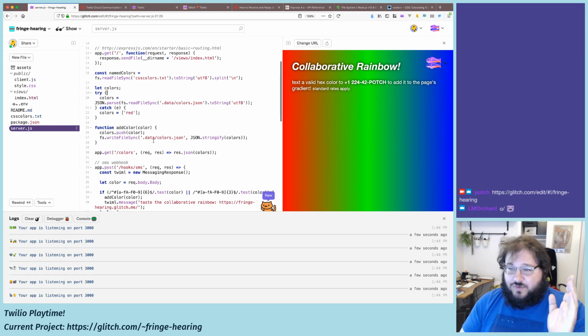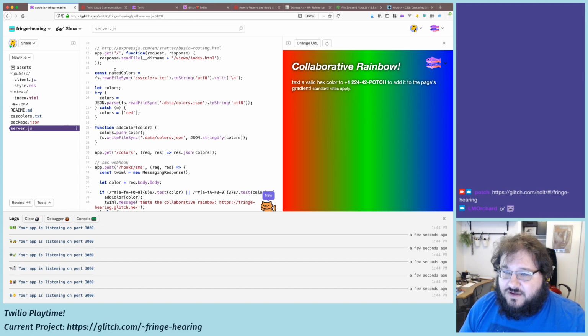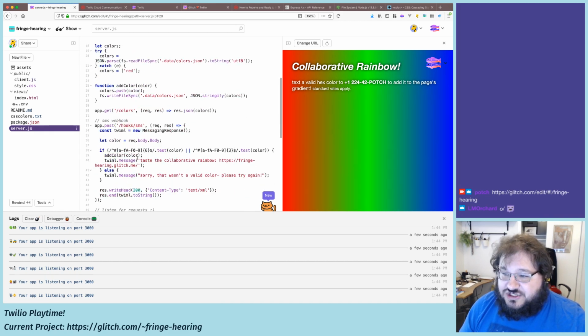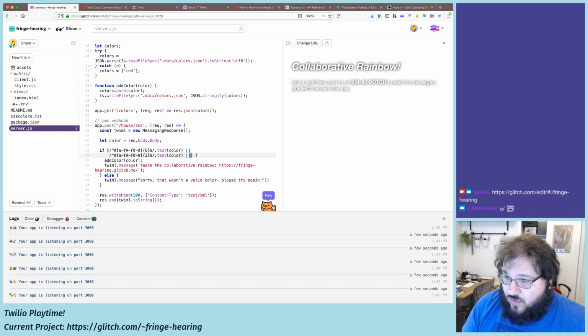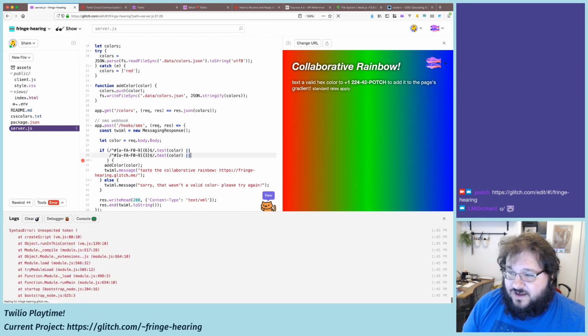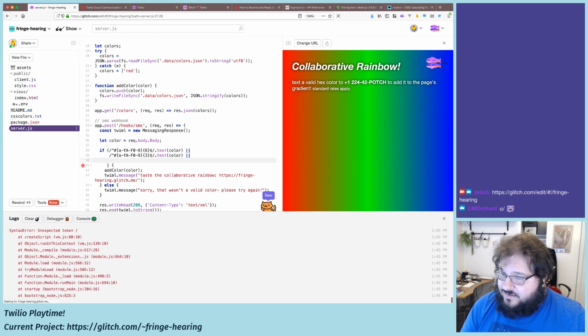Okay, so we now have a list of named colors, and now we can check to see if this if is now getting a little wordy, but it's going to be if it's one of these two things, or, and I believe there's a modern way to do a string lookup. I don't know what it is off the top of my head.